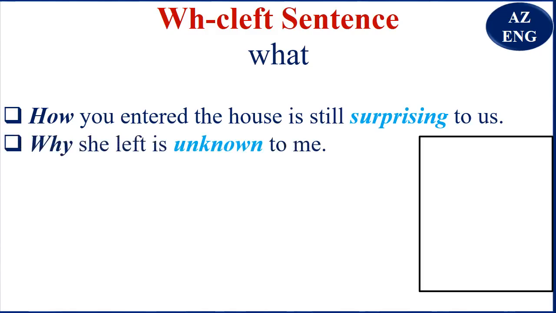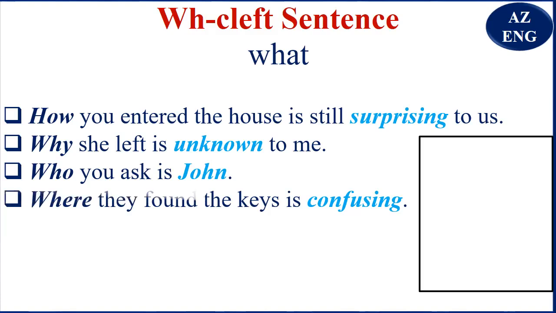Look at this. Why she left is unknown to me. You see, this is why. Who you ask is John. You see here is who. And here, where they found the keys is confusing. So you see here it is not what that we have used. What we have used is how, why, who, and where.